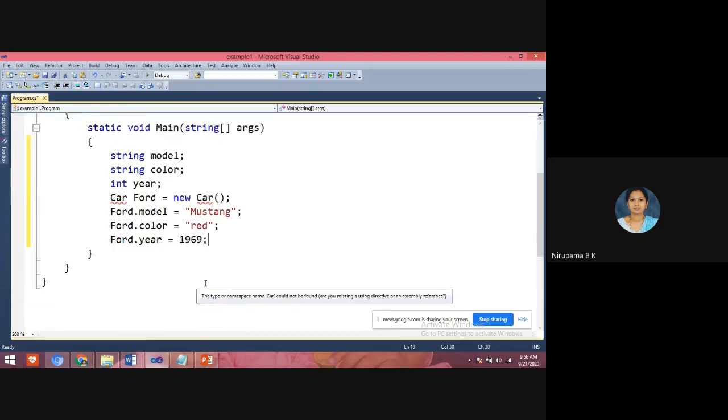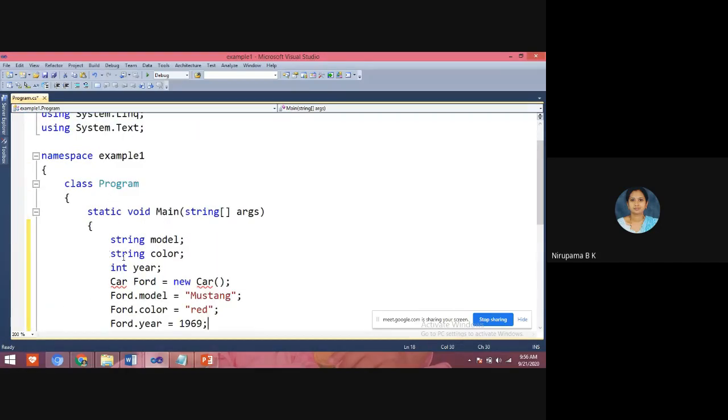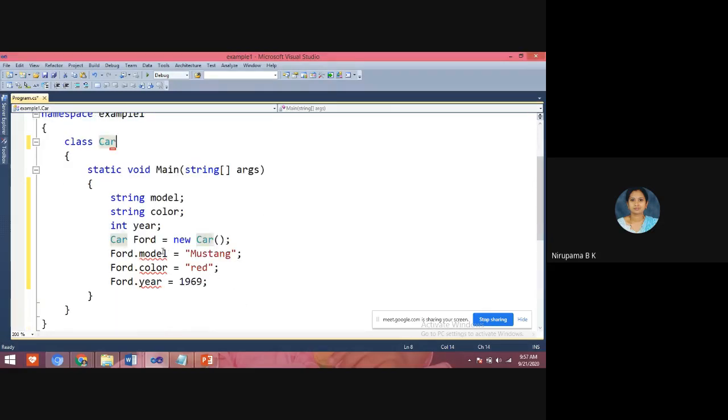students, here the class name by default is Program, but now I am displaying details of a car. I have already executed this program. So here the class name is Car. You can change it here to Car.